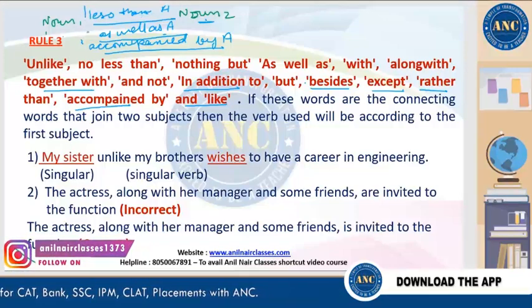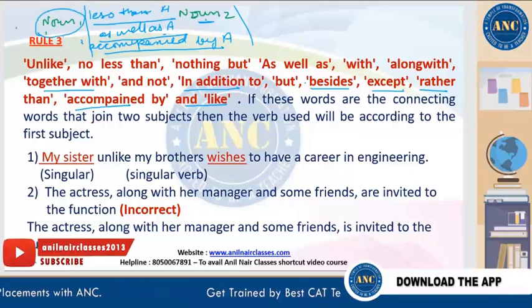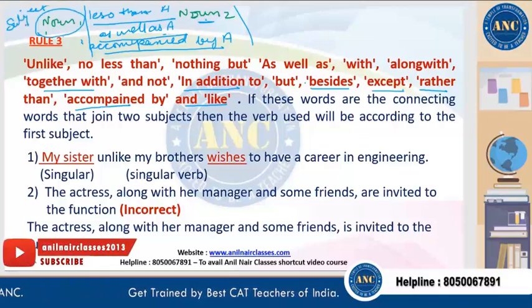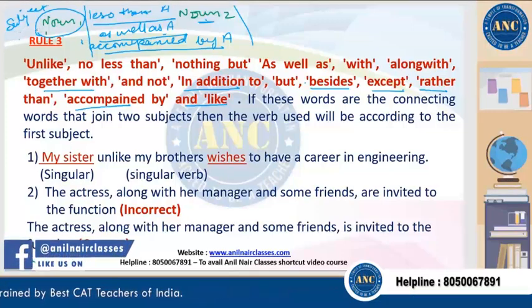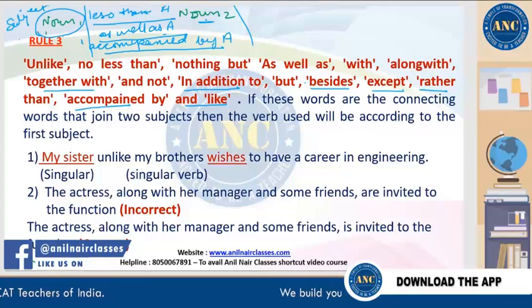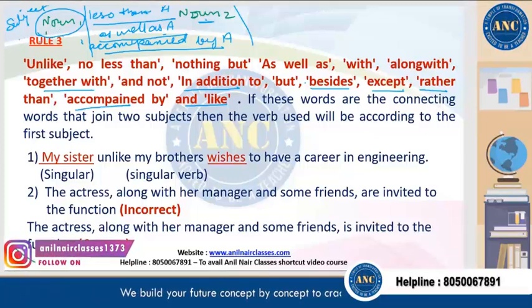In that case, the subject will only be noun 1. We have to look at the number of the first noun, that is the subject. If it is singular, we'll put the singular form of the verb. If it is plural, we'll put the plural form of the verb.